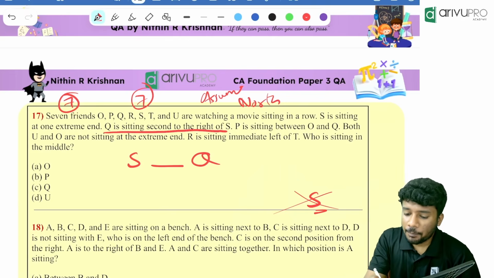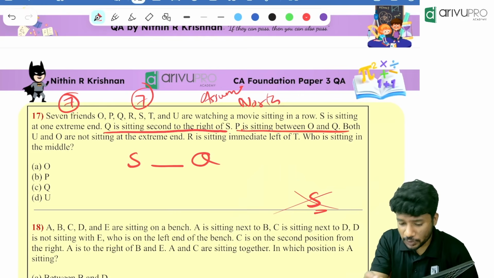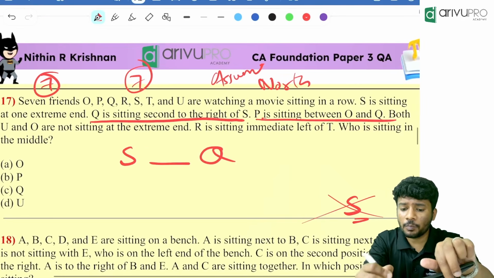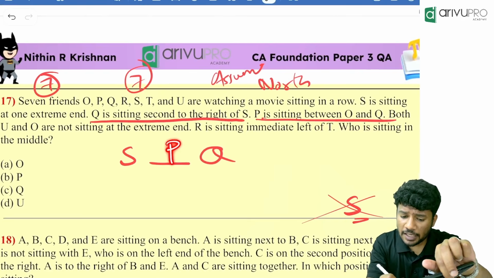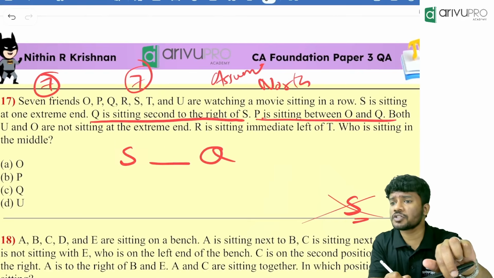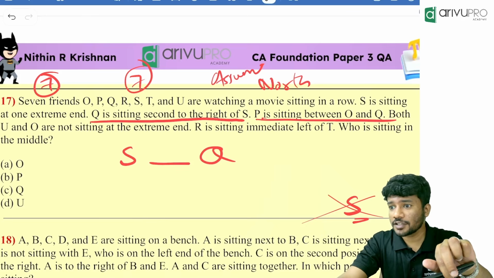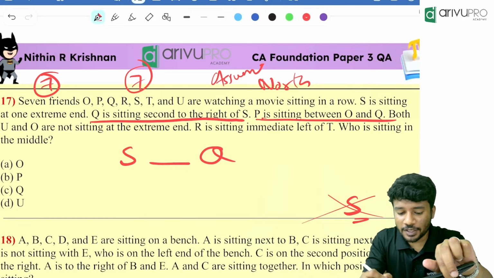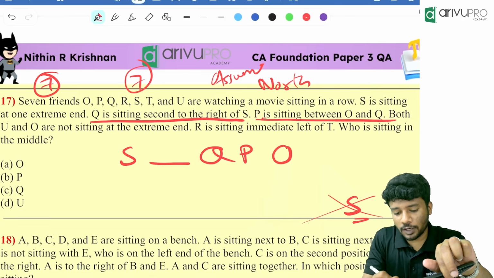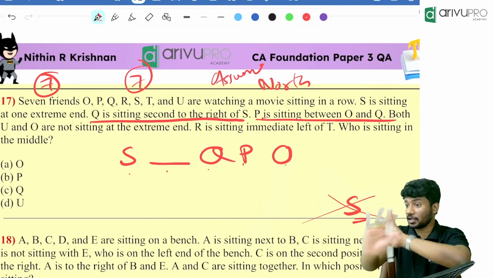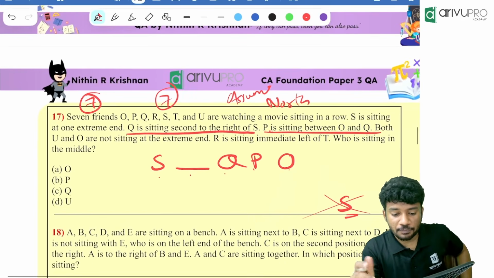Then P is sitting between O and Q. Can P sit over here and O come and kill our S? No, we are against violence. We are not going to kill anyone. So where will be the position of O and P? P is sitting between Q and O. Now how many people are there? 1, 2, 3, 4, 5. 5 places are completed.